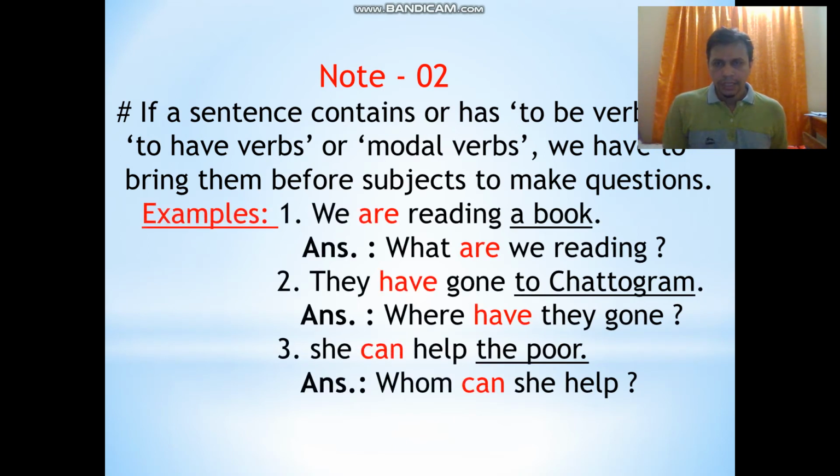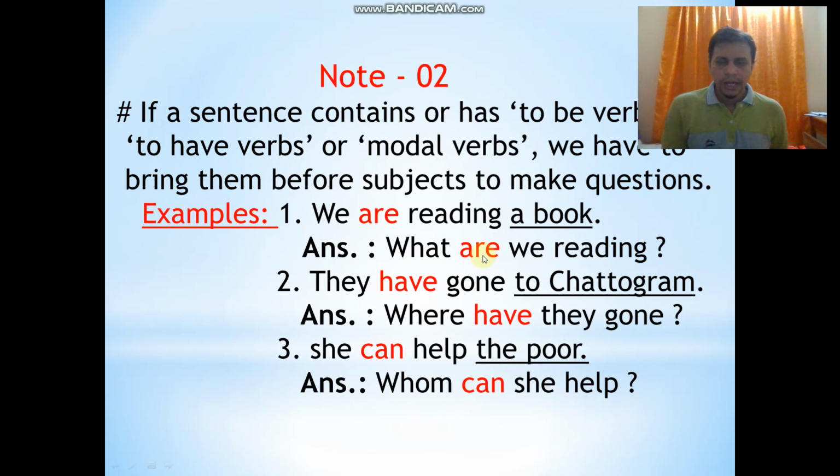Here you can see in the example number 1, we are reading above. You see in the sentence, a to be verb is used: are. So you see underlined part is above. So here how I have made the WH question, you can see: what are we reading?